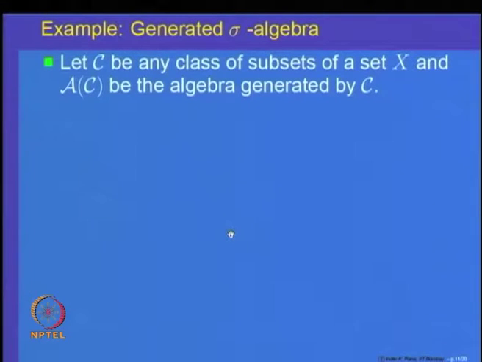So, let us observe a few more things. We recall we started with a collection C of subsets of a set X. We said that given a collection of subsets of a set X, we can generate an algebra out of it, which has a property which the class C may not have.